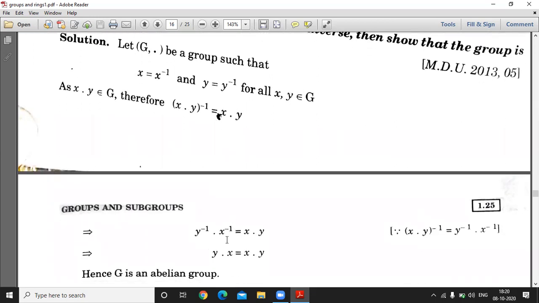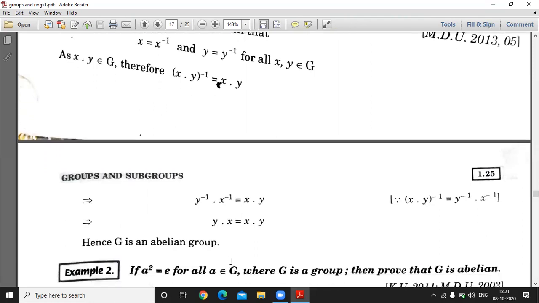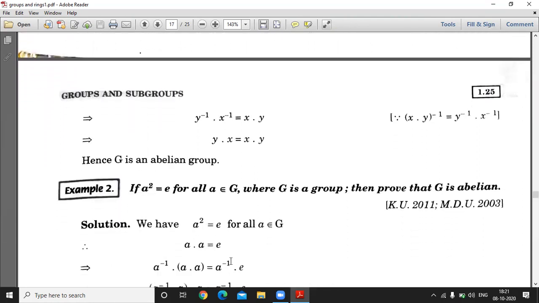Now this implies, using that property which we have proved already, (x dot y) whole inverse is equal to y inverse x inverse is equal to x dot y. This implies, since y inverse is equal to y and x inverse is equal to x according to the given condition, is equal to x dot y. yx is equal to xy. This is the commutative property, and this result holds for all elements of G. So G is an abelian group.